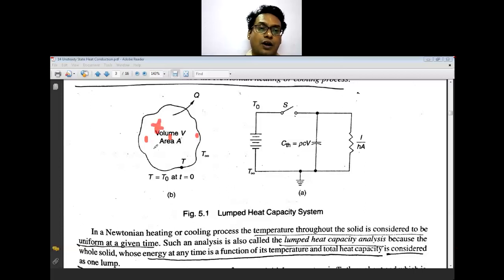But the thermal conductivity K is such that, or the body is so small that, there is no variation in the internal temperature. That is one of our assumptions. The temperature inside the body is uniform throughout.